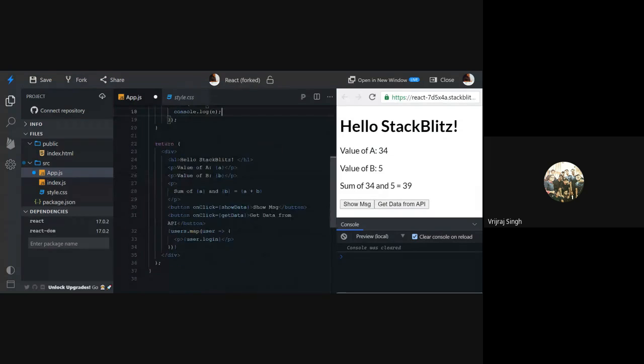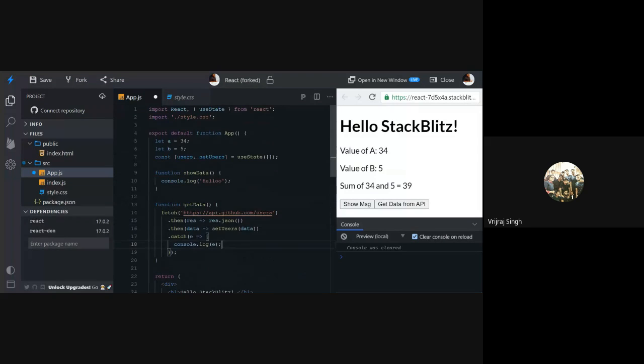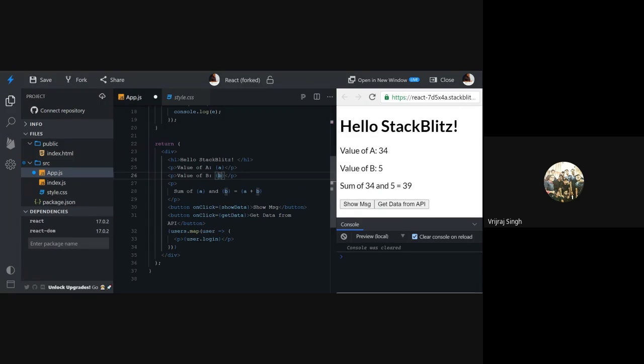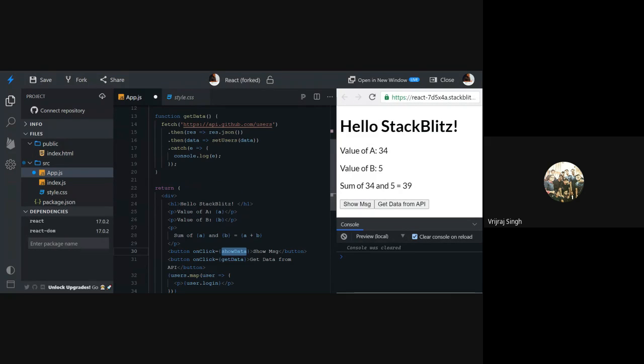We can create variables, we can use the let keyword or maybe the const keyword, and then we can print the data with the help of single curly braces. We have single curly braces, and then we pass the value. And if you want to call some functions, you have to use onClick, and inside onClick you can pass curly braces and the function's name. So here we have a function's name.